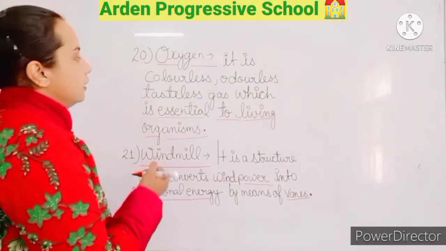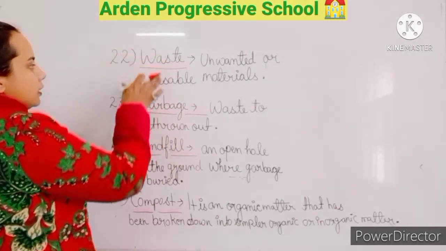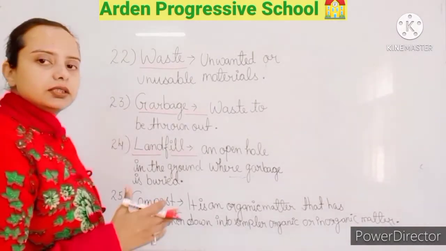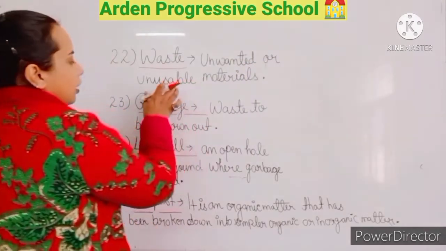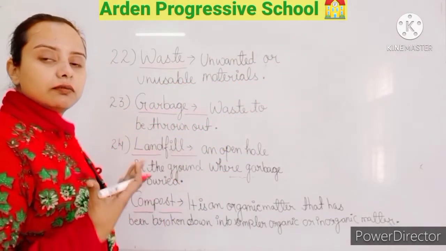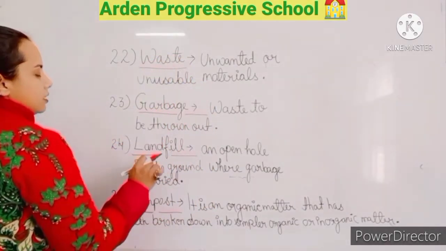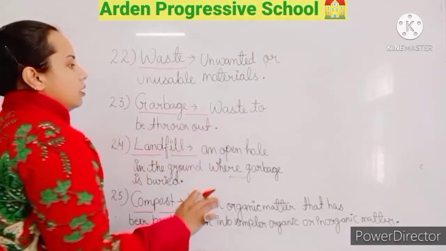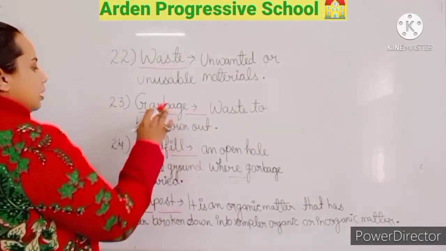Okay, now the next topic is waste. Students, these are the terms of chapter number 16, that is Garbage In and Garbage Out. So waste is unwanted or unusable materials, the materials which are not used, so that is known as waste. What is garbage? The waste to be thrown out. So the waste product that we are throwing out is known as garbage.